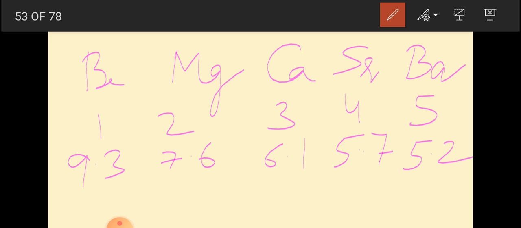Thus, on moving from top to bottom in a group, the ionization potential of the elements decreases with the increase in the atomic radii.